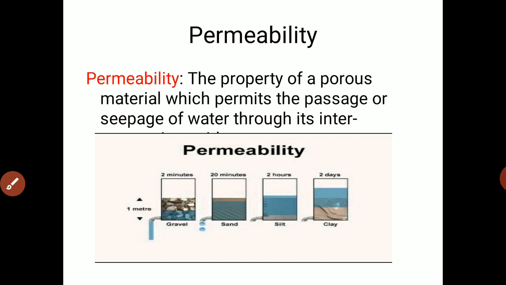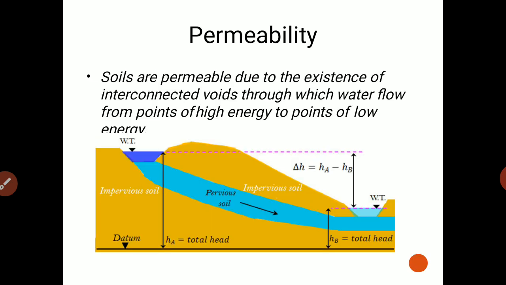We'll see this head in Darcy's law. This theory of permeability, the velocity at which water flows through the soil, was proposed by a scientist known as Darcy. Darcy's law is also there in your fluid mechanics subject, so we'll see it.